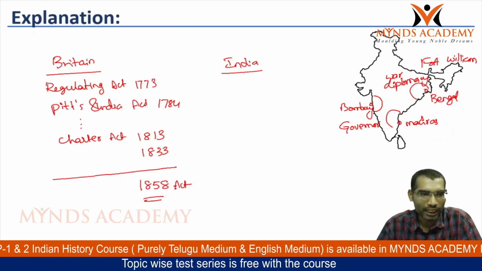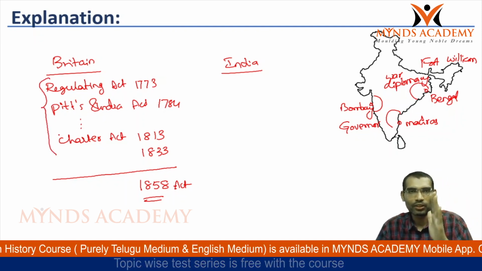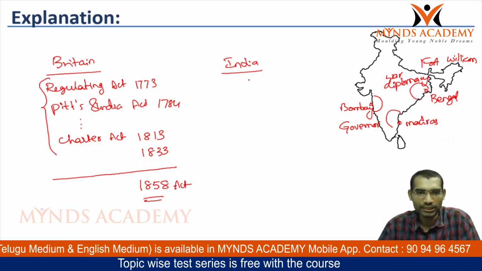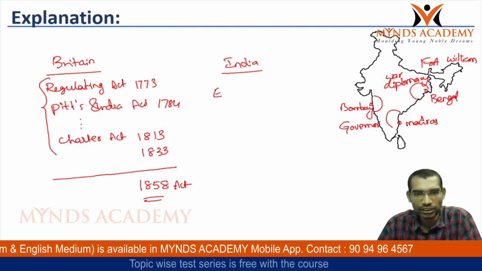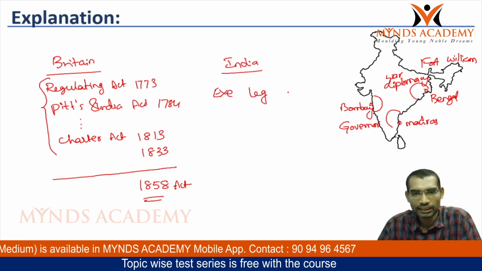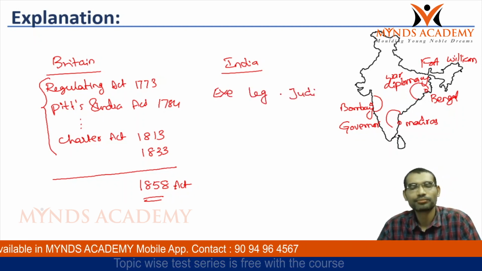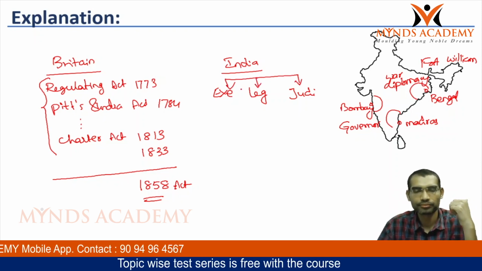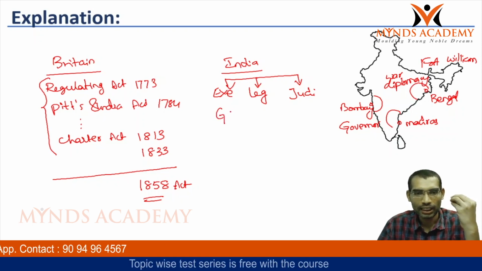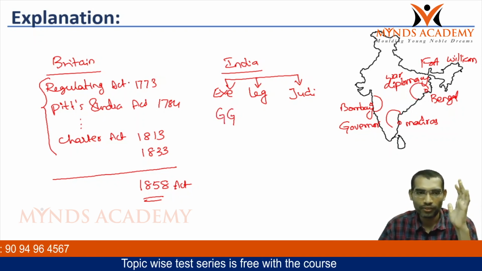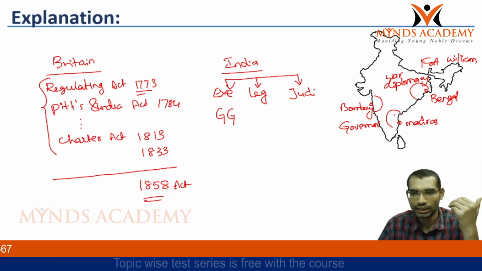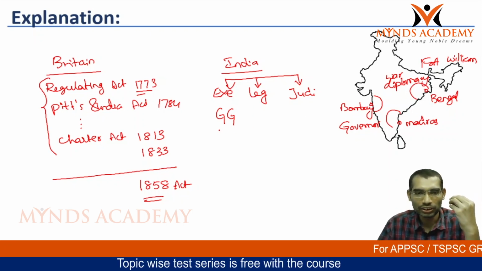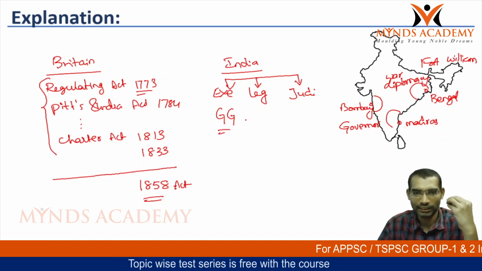So up to this point, in Britain they had one setup, and in India they had another. Now in India, three broad categories were maintained: executive, legislature and judiciary. Here executive means the Governor General. From 1773 onwards, the Governor General became the important executive of the Indian government.